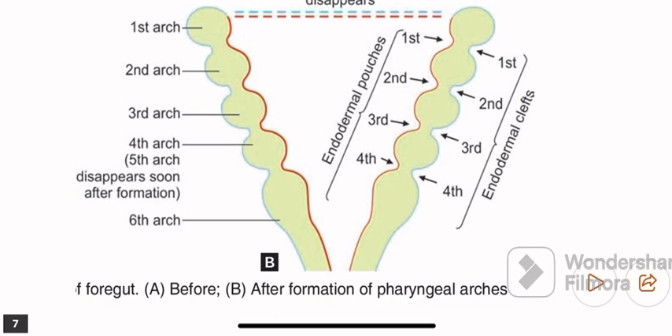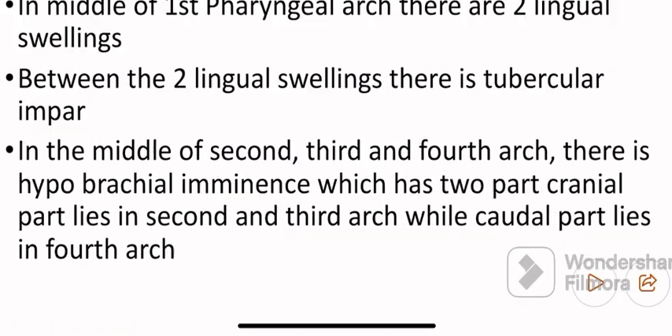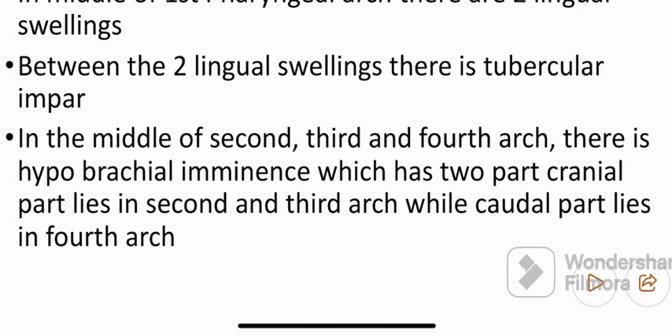Firstly, in the middle of the first pharyngeal arch, the 2 lingual swellings develop. In between these 2 lingual swellings, there is development of the tuberculum impar, from which the thyroglossal duct arises, and there is development of the thyroid and parathyroid. We are going to discuss this topic in further videos, but for now only remember the two lingual swellings which develop in the first pharyngeal arch and the tuberculum impar in between them.